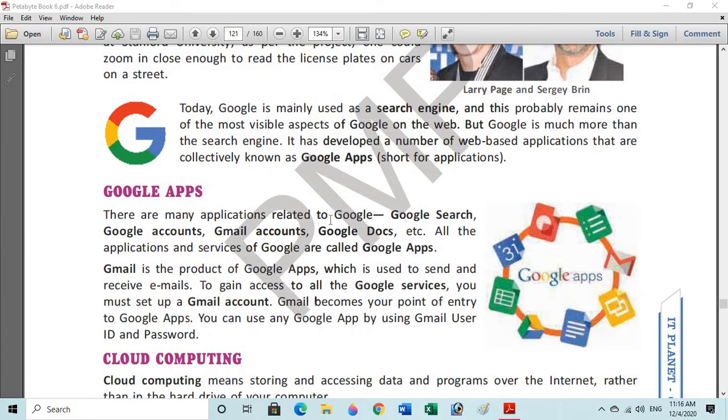There are many applications related to Google, such as Google Search, Google Accounts, Gmail accounts, Google Docs, Google Drive, etc. All the applications and services of Google are called Google Apps. Gmail is the product of Google Apps, which is used to send and receive email. To gain access to the Google services, you must set up a Google account. Gmail becomes your point of entry to Google Apps. You can use any Google app by using Gmail user ID and password.